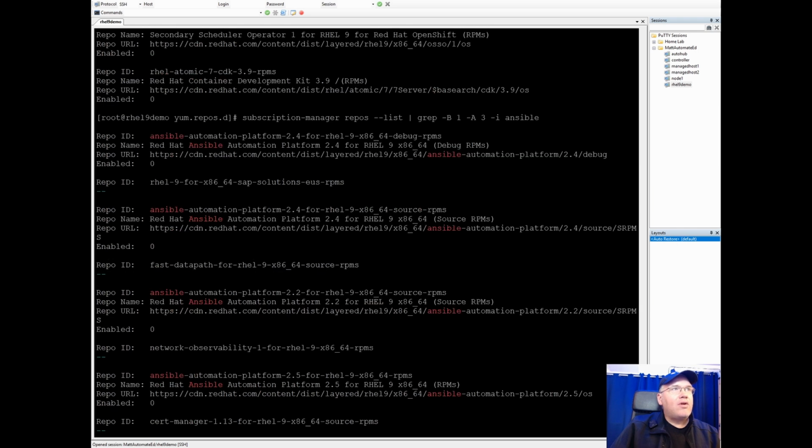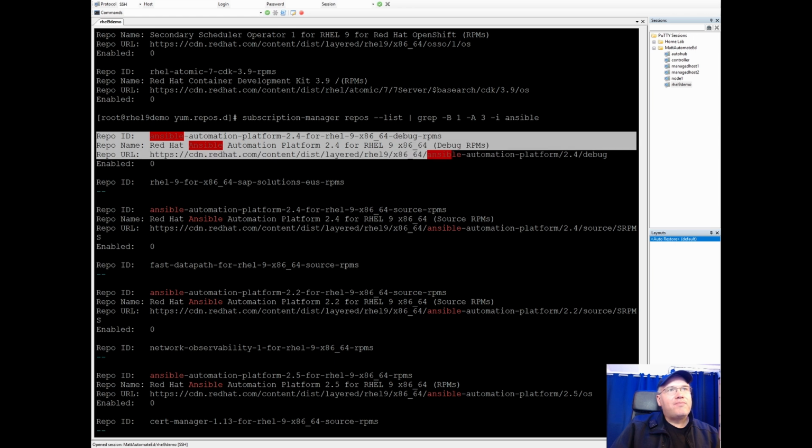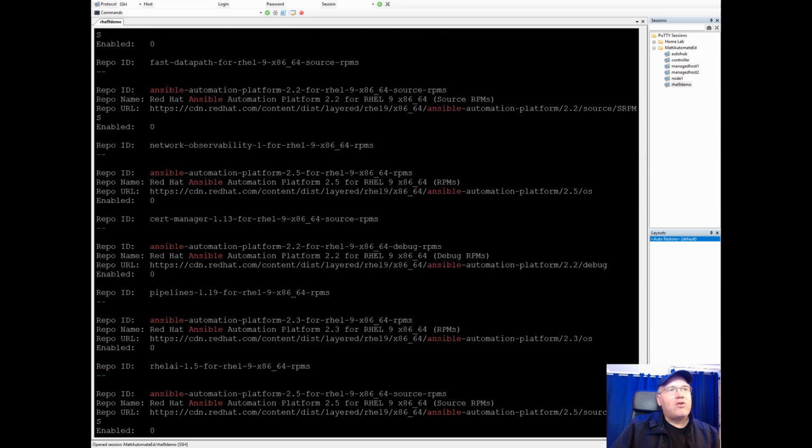So in terms of our output here, here's the command I used. Basically, it stands for, I believe, 1 line before whatever is found in grep, 3 lines after. So we should see 1 line before, 3 lines after whatever it found that I typed, in this case Ansible. As you can see, here are the Ansible repositories. You got your debug, your source.